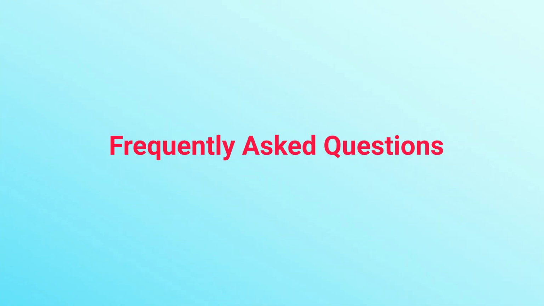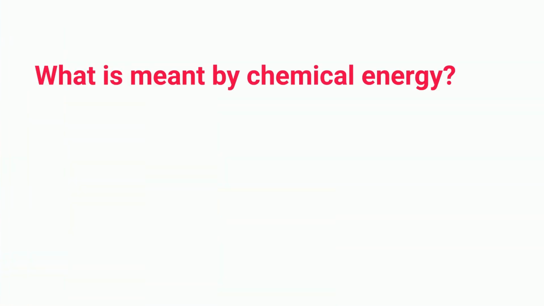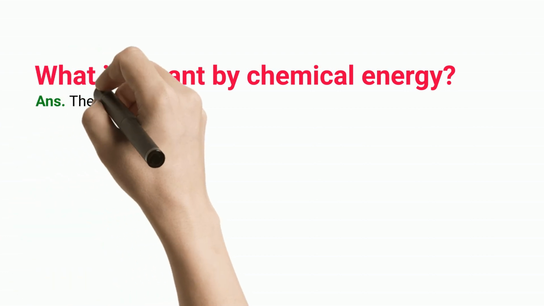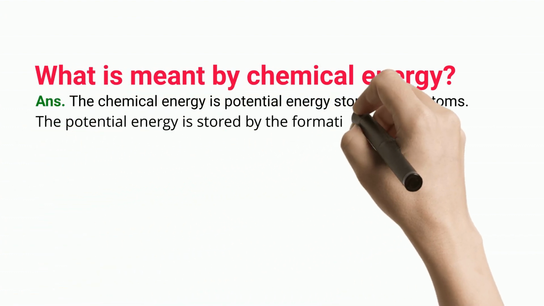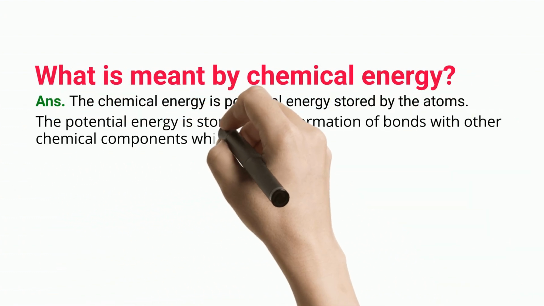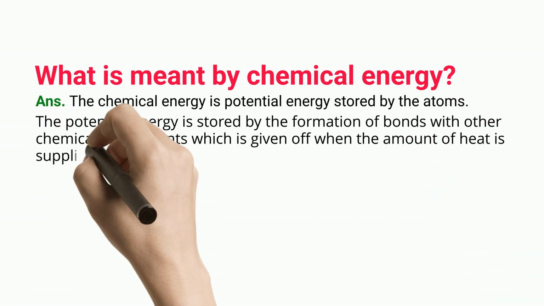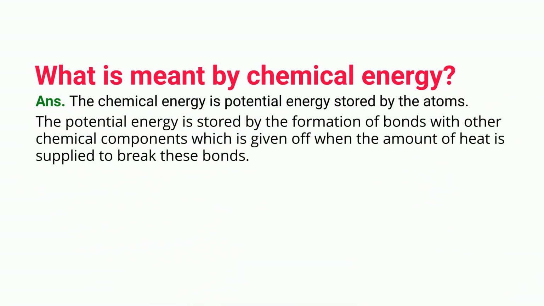Frequently asked questions. What is meant by chemical energy? The chemical energy is potential energy stored by the atoms. The potential energy is stored by the formation of bonds with other chemical components, which is given off when the amount of heat is supplied to break these bonds.